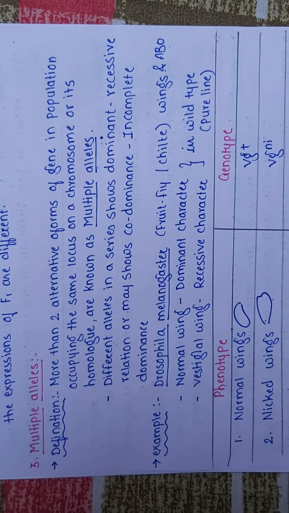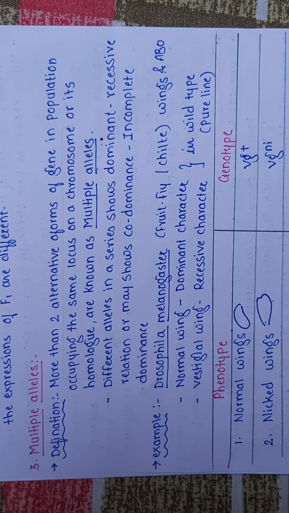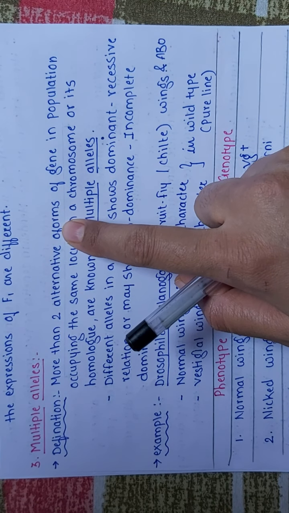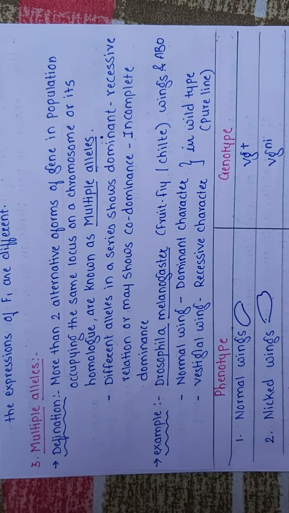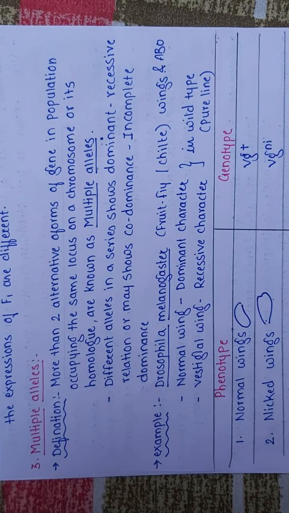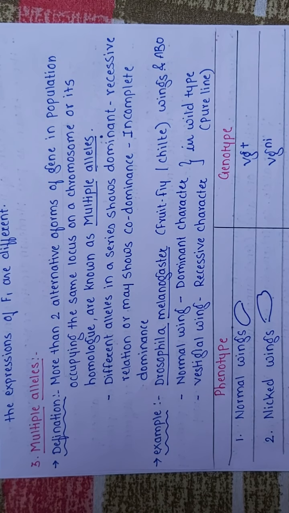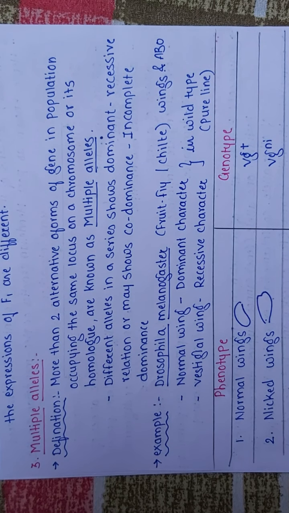More than two alternative forms of a gene in a population occupying the same locus on a chromosome or its homologue are known as multiple alleles. One correction: it is not 'of', it is 'forms'. So there will be alternative forms of a gene, or allelomorphs, occupying the same locus on a chromosome.